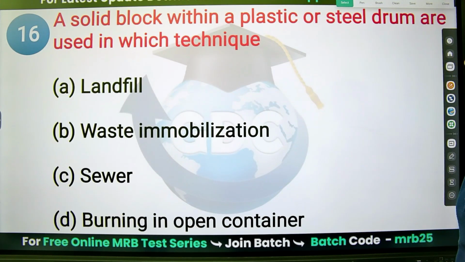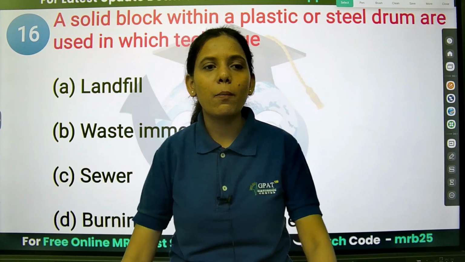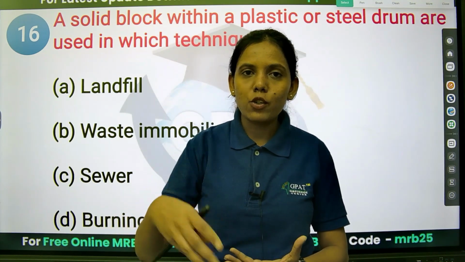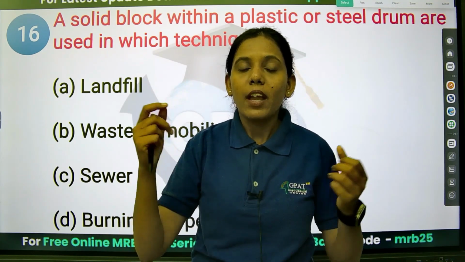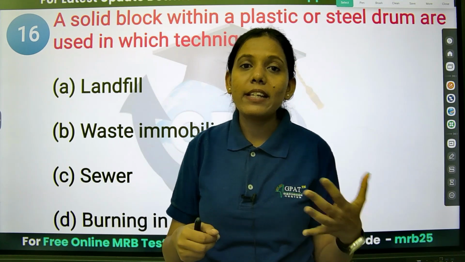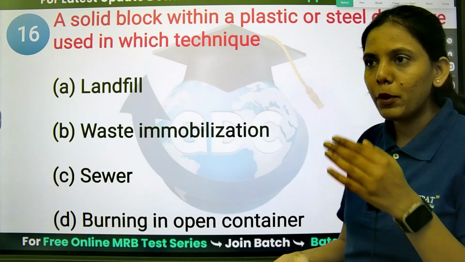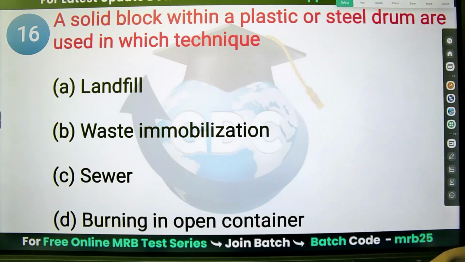A solid block within a plastic or steel drum is used in which technique? Basically this is a waste management technique in which a plastic container will be there. In that a solid block will be there, then you will add the liquid material. It will adsorb the materials, and that we call waste immobilization. That is, it is not moving here and there because we have adsorbed it onto the solid material. So directly the answer is waste immobilization.